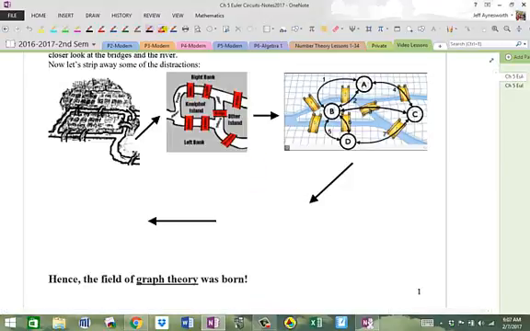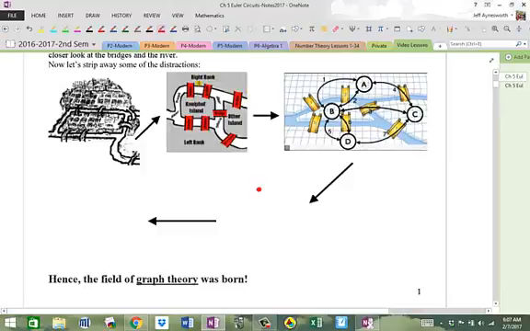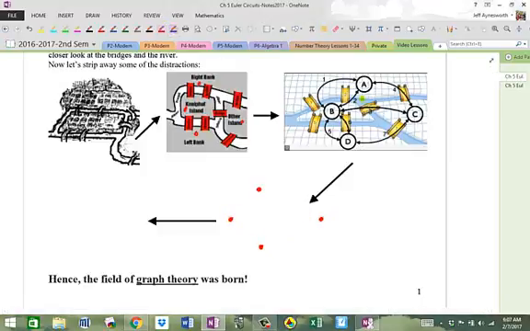So therefore, 4 points. So let me draw them here. So this could be point A, and then point B, and then point C, and then point D, roughly. Okay, so 4 points representing the four pieces of land. So I'm going to draw them in red, right? And then he drew these arrows, which are now called edges, to represent the ways going across each one of the seven bridges. So there are seven bridges or seven edges because there are seven bridges.